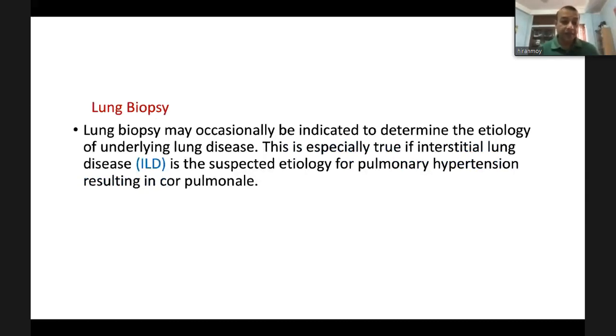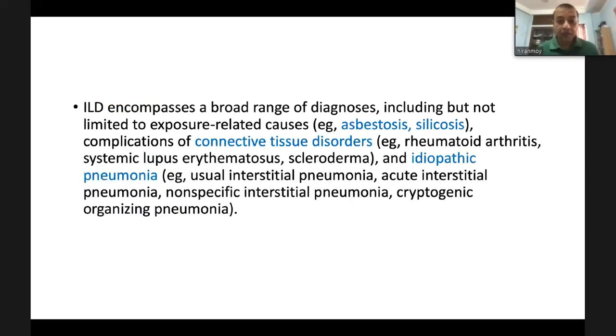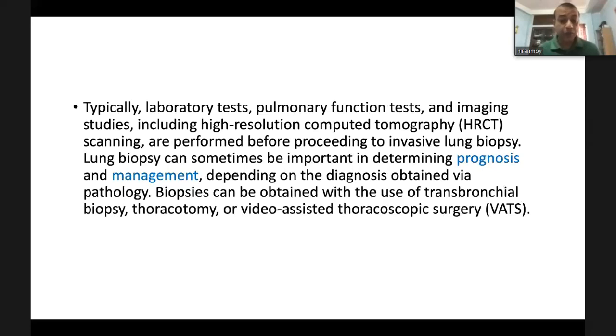Next, sometimes as lung disease is the main concern of pulmonary hypertension leading to cor pulmonale, lung biopsy is sometimes necessary to determine the exact etiology of underlying lung disease, especially if interstitial lung disease is suspected. And it will be necessary for prognosis and management of interstitial lung disease, various types of pneumonia and interstitial lung disease.